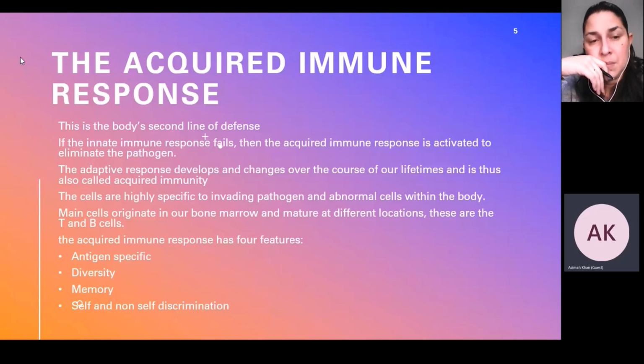There are four features of the acquired immune system. The first is antigen specificity: they only recognize specific antigens on a pathogen. Second is diversity: they can respond to many pathogens in a lifetime. Third is memory: the system remembers the pathogen and is able to eliminate it faster if it is exposed to that pathogen again. And it can differentiate between itself and an abnormal cell.